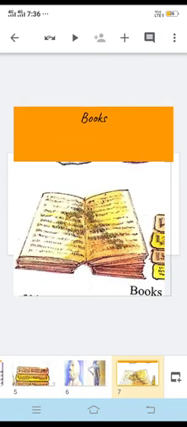Then books. Books have been written for a long time, for many centuries. Books can be categorized as secular books and religious books. Some books were written for religious purposes, like the four Vedas. Then there are a number of epics in our country. These epics can be called a source of history. These are sources of history, and they include biographies and autobiographies as well.